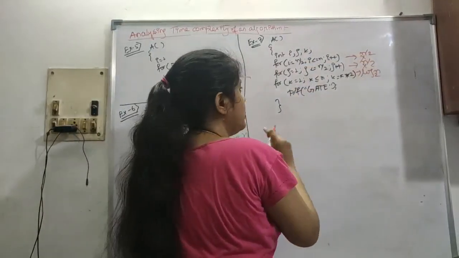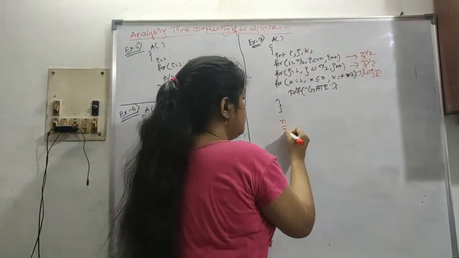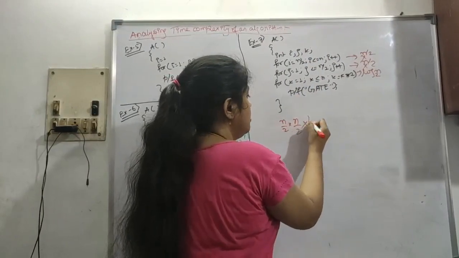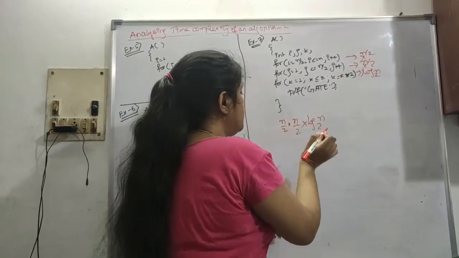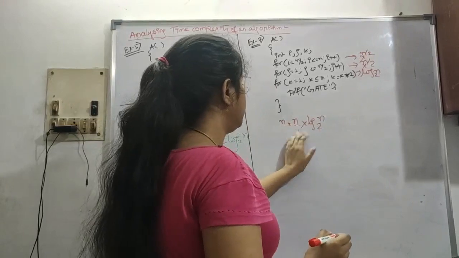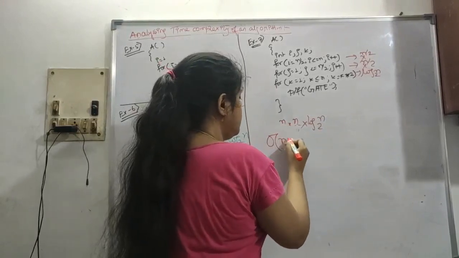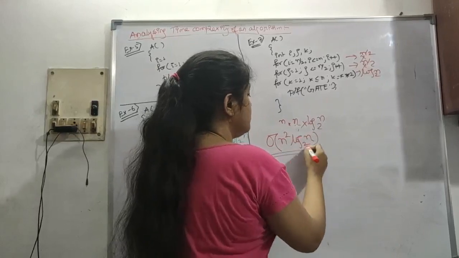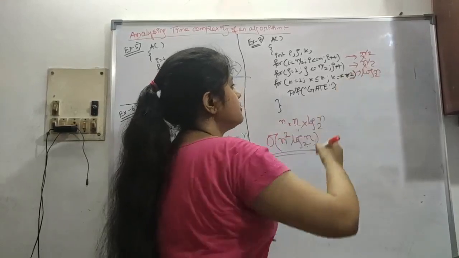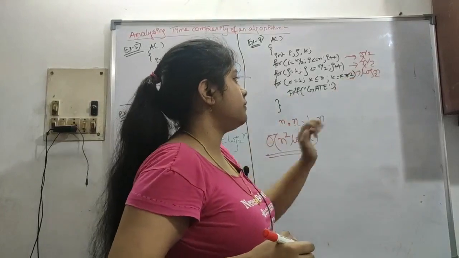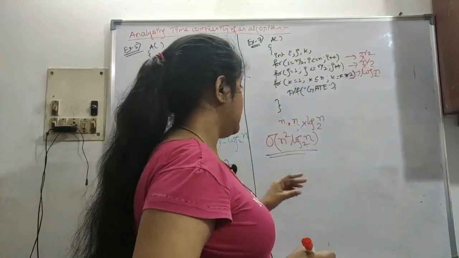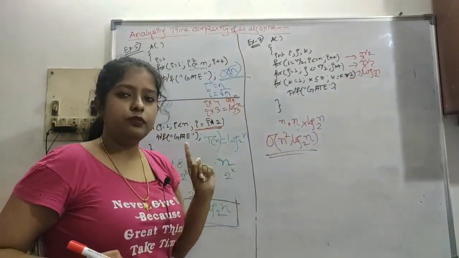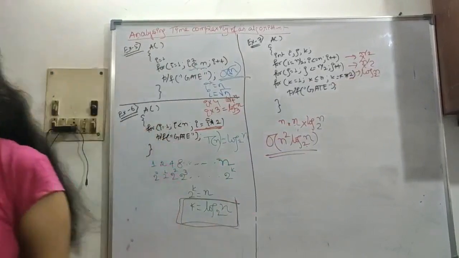So here not addition, multiplication, n by 2 into n by 2 into log n base 2. You can drop this 2, nothing much to there. So order is n square log n base 2. So write the base also, because here base is coming from k into k, k is equals to k into 2. I will do more examples and then we will move on to PYQs.